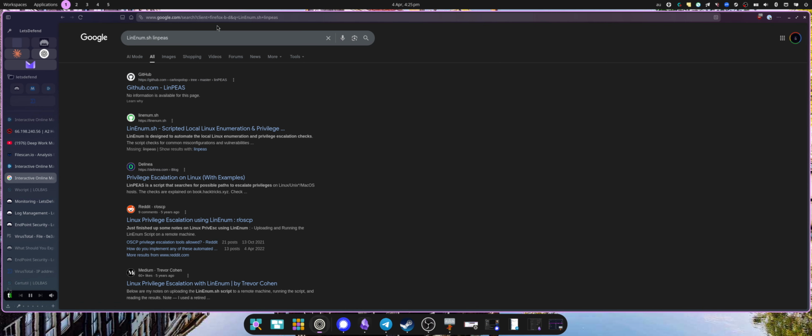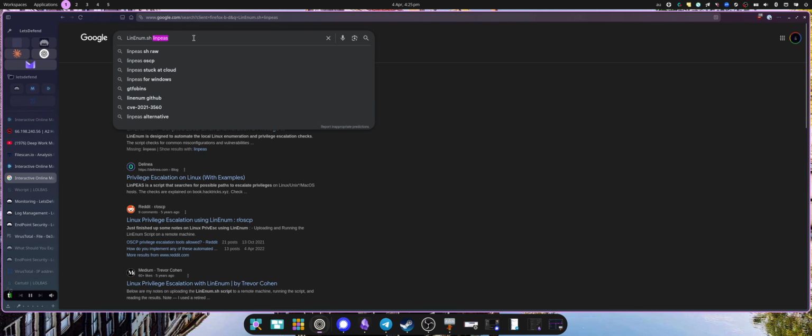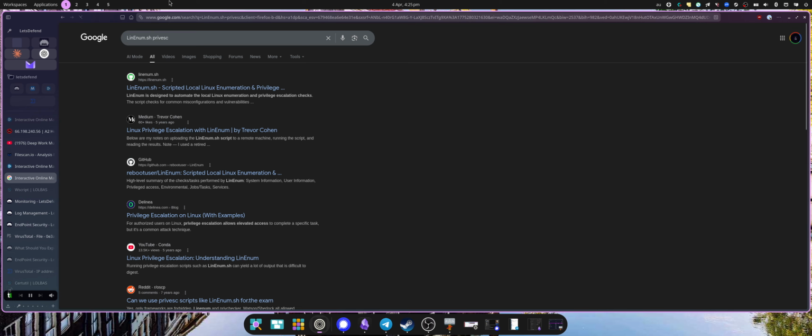Let's see what Google comes up with. So I possibly shouldn't have put LinPEAS in to confuse it. Just finish up some notes on Linux privesc using upload and run. I mean, it's very similar to LinPEAS. Everything comes back to this page.